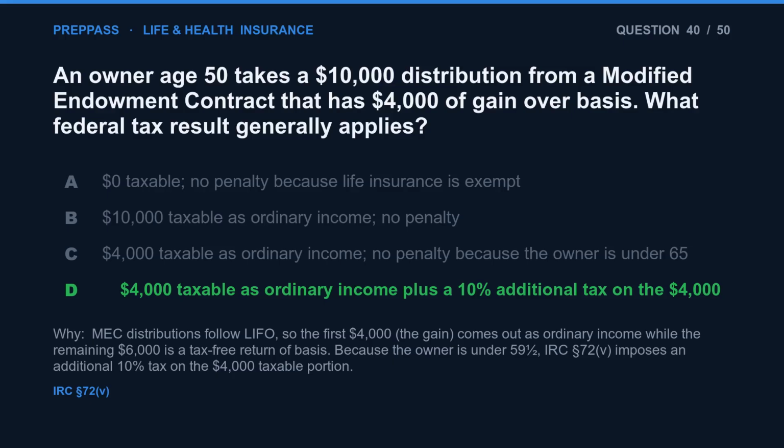The correct answer is D. MEC distributions follow LIFO, so the first $4,000, the gain, comes out as ordinary income while the remaining $6,000 is a tax-free return of basis. Because the owner is under 59.5, IRC Section 72(v) imposes an additional 10% tax on the $4,000 taxable portion.